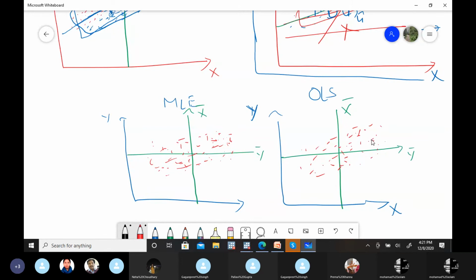In OLS methodology, what we had done is that we need a regression line in such a way that this is our regression line, and to draw a regression line, we need these estimates, right? Now, how did we estimate these estimates? We estimated in OLS methodology where we minimize this summation of squared residuals, right? We minimized it because this is the gap between the actual value and our regression predicted value.